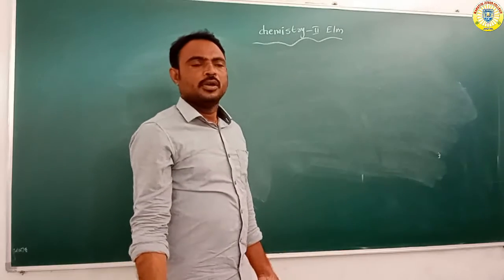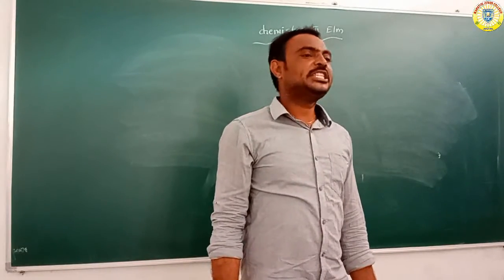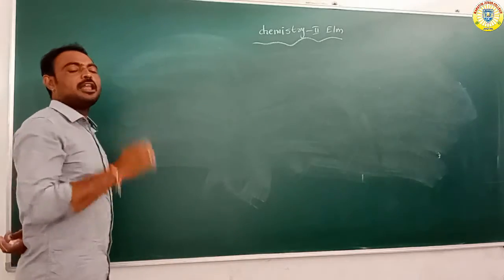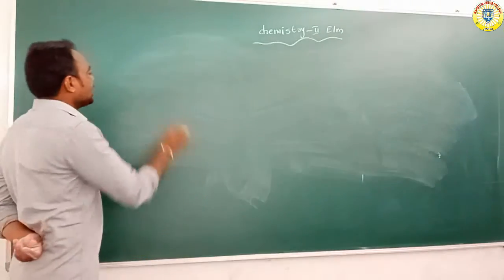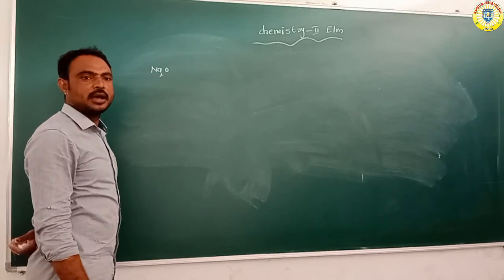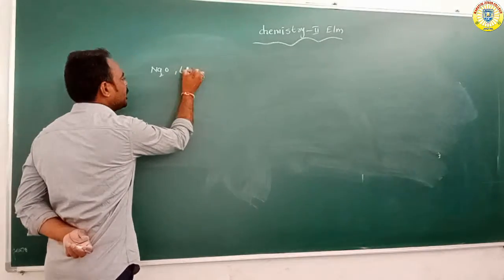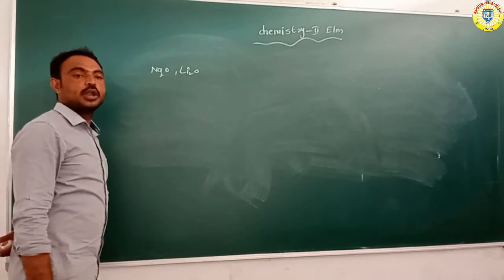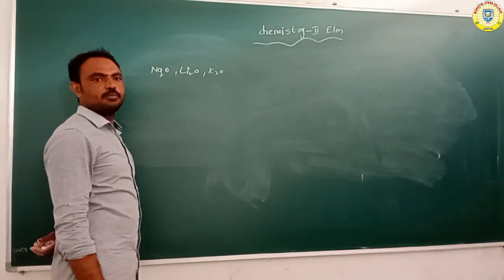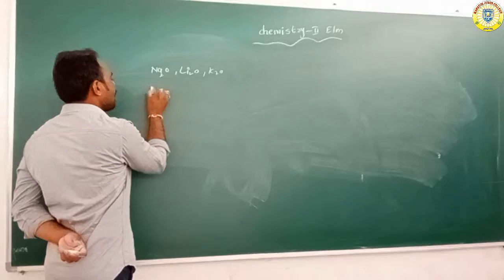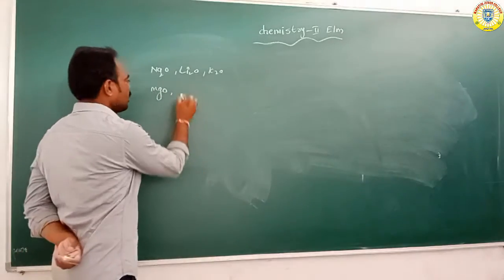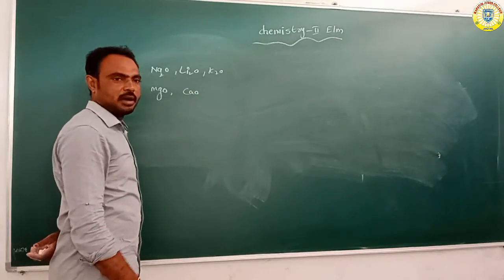Suppose, which oxides are basic in nature? Some metal oxides, for example Na2O, sodium monoxide, Li2O, lithium monoxide, K2O, potassium monoxide, MgO, magnesium oxide, or CaO, calcium oxide.